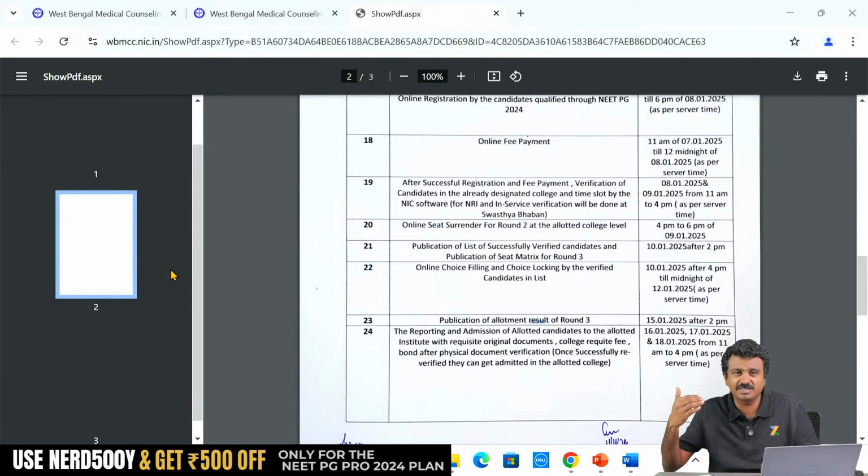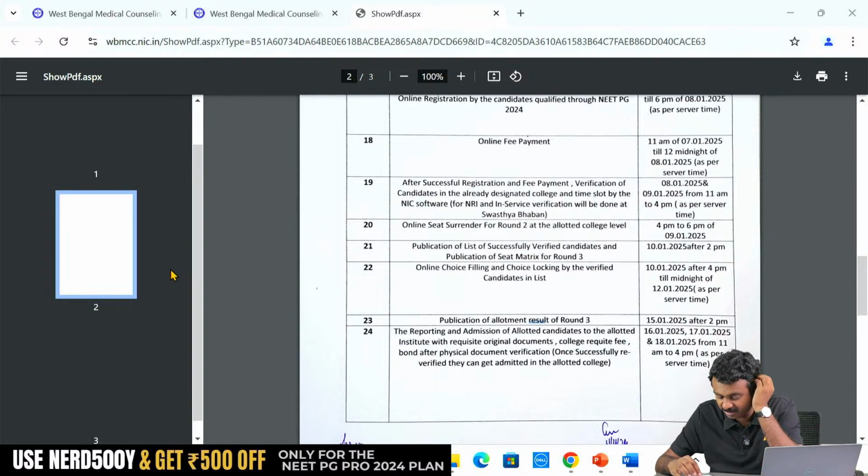This does not impact many other candidates. We know there are possibly a lot of non-clinical seats in government which are taken, also private seats, yes, but cutoff reduction does not happen without a representation. NMC only in 2022 did a cutoff reduction which came automatically, but otherwise they will wait for everybody to represent, otherwise they will go with round 3. If you want cutoff reduction, please do represent now itself.